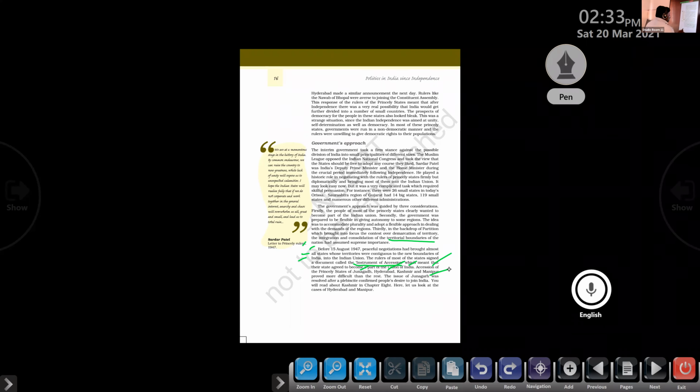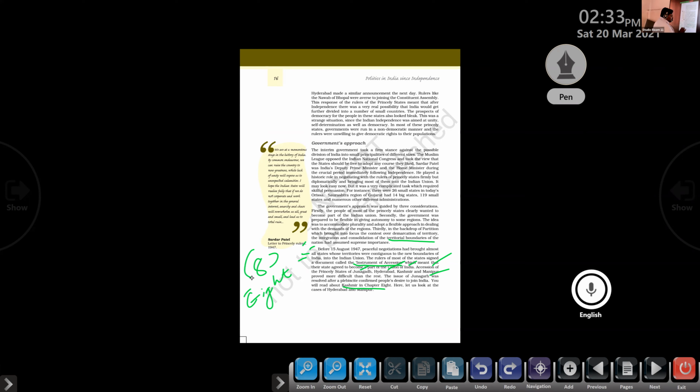Okay. So next one, about Kashmir we will learn in the next chapter, chapter number 8. We will learn about the Kashmir issue. So just keep that as pending. So we know how Junagadh joined the Indian Union.